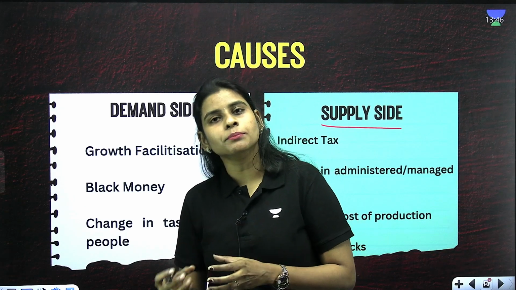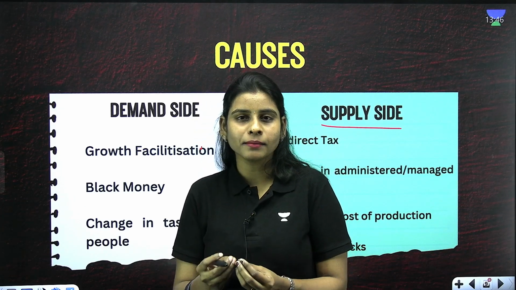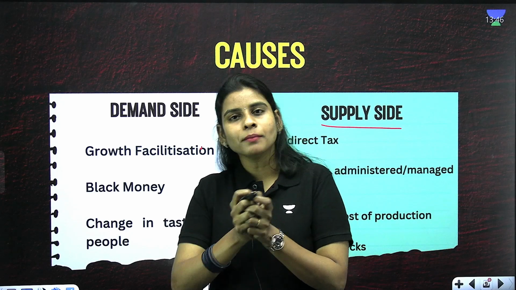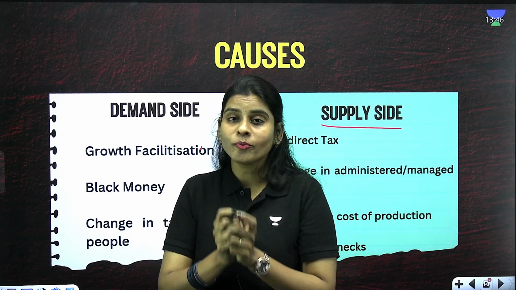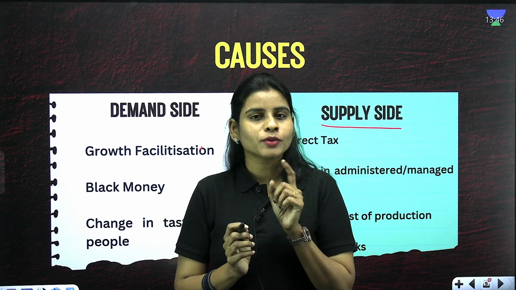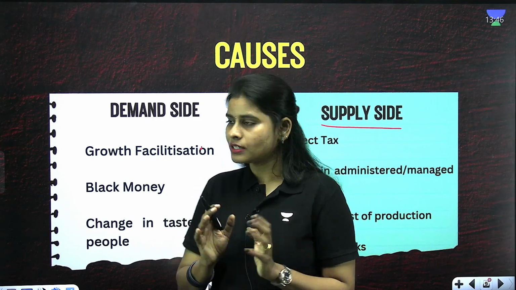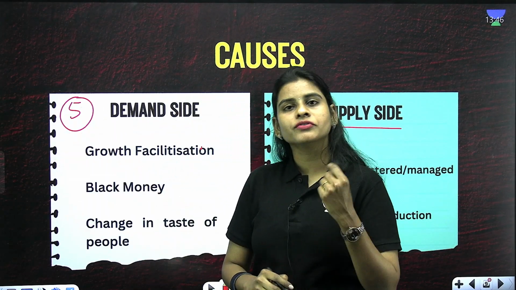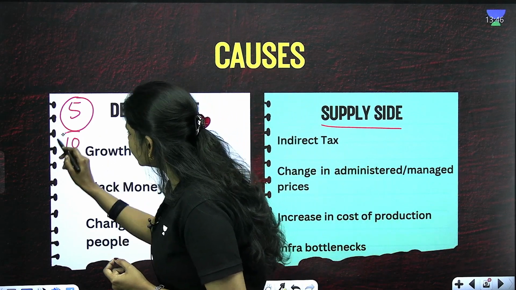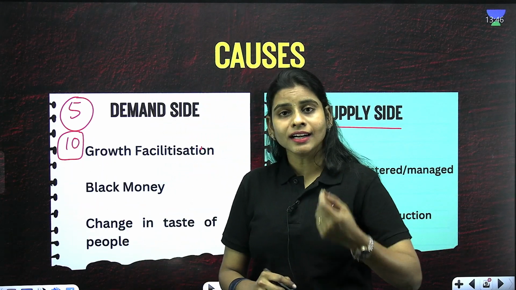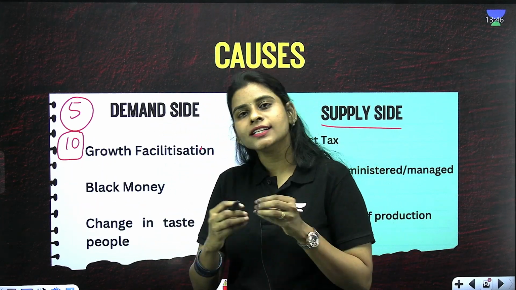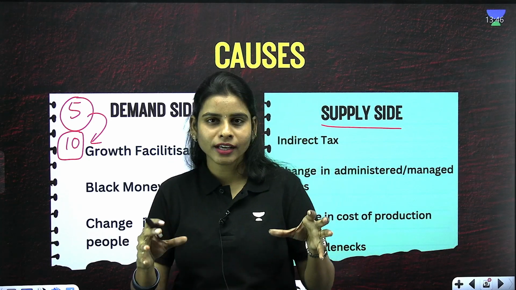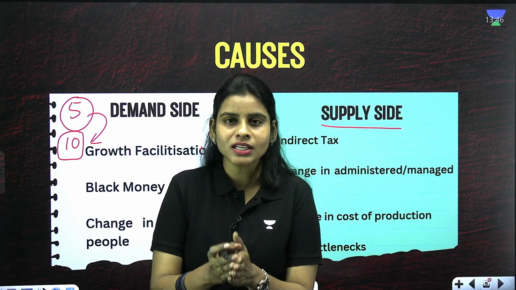Talking about the demand side causes, what is meant by demand? We, the people, are demanding goods and services. When the demand for a product increases, obviously the price of the product will increase, provided the supply is constant. It is very simple, right? See, if there are 5 chocolates produced in the country and 10 people demanding the chocolate, and we are not able to increase the production from 5 to 10, then you will face shortages of the chocolate to meet the demand, right?